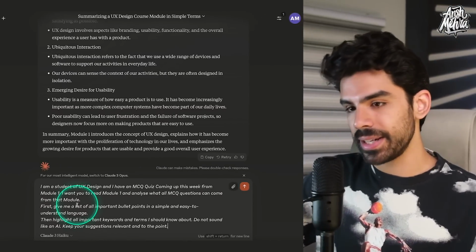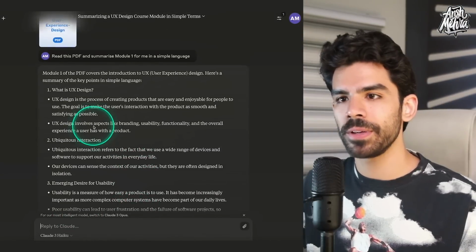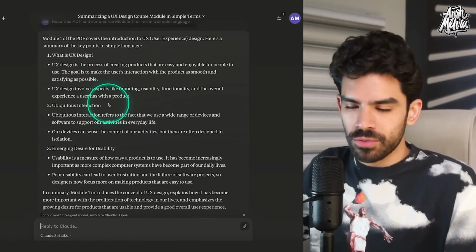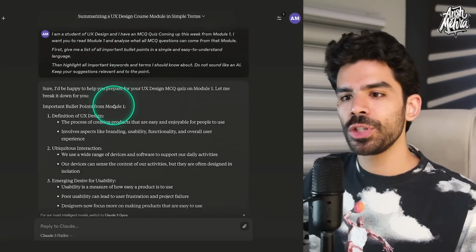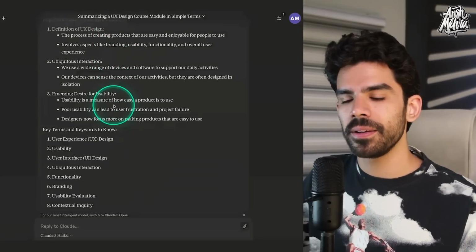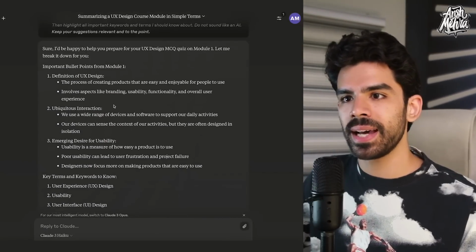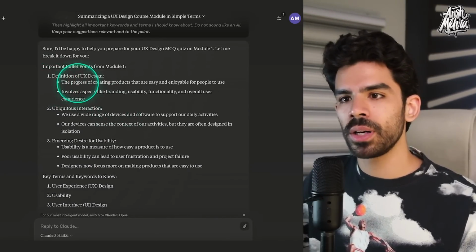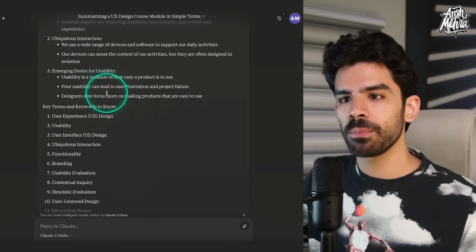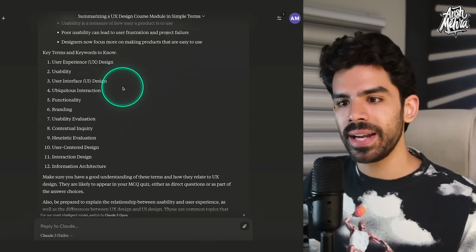Now let me press enter. And this was the answer that we got from module number 1, which is useful. It is time saving. But now let me show you the difference we get when we do these things well. So it has come up with 3 important definitions, specific bullet points, key terms and keywords.